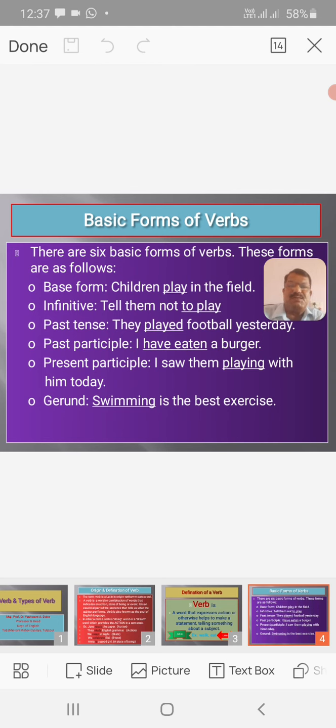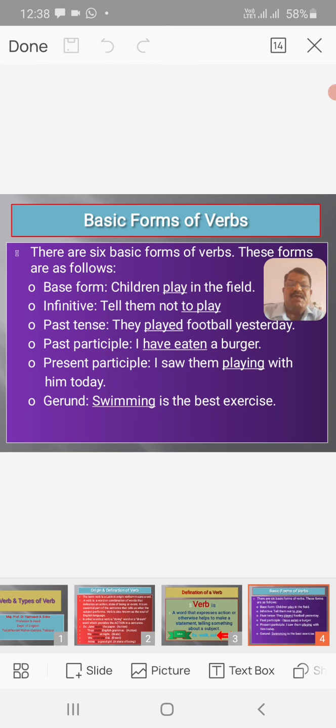Then past participle. For example, I have eaten a burger. In this sentence, the underlined part, have eaten, performs as the verb form in past participle. Then present participle: I saw them playing with him today. The underlined word playing is the present participle form of the verb.